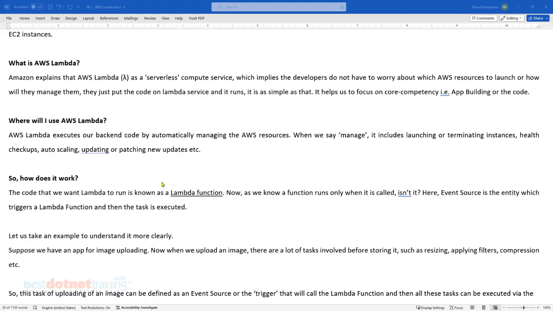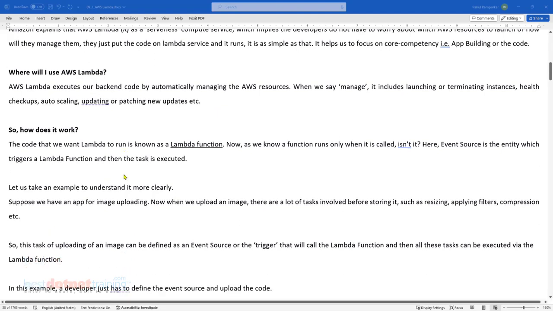The only thing is they are functions, and those who are coming from some other programming languages, or some other cloud platform like Azure or Google GCP, do you think we have some similar concept there as well? So how does it all work? The code that we end up writing, we call it a Lambda function. What we end up writing is a Lambda function. Now we know a function cannot execute unless it is invoked. Am I right? That's what we discussed, isn't it?